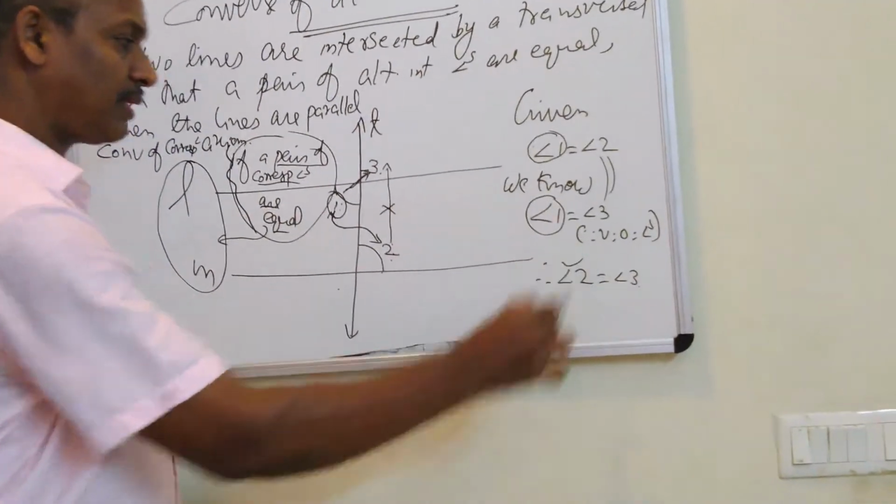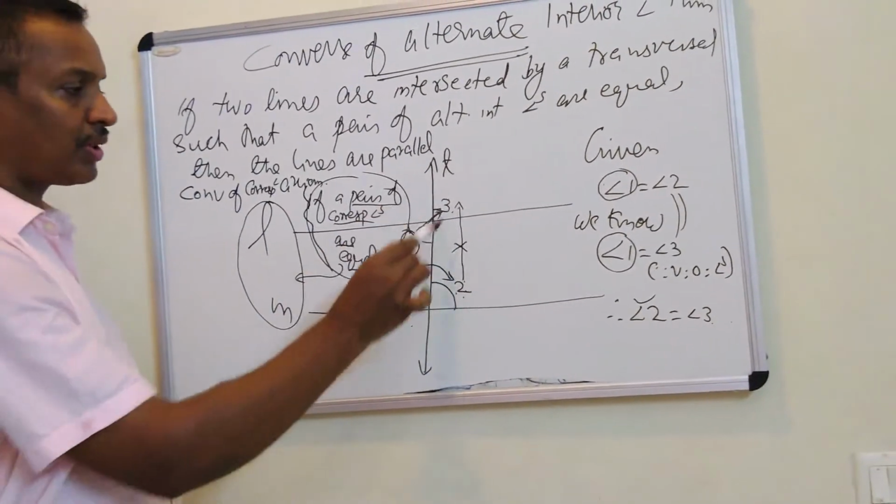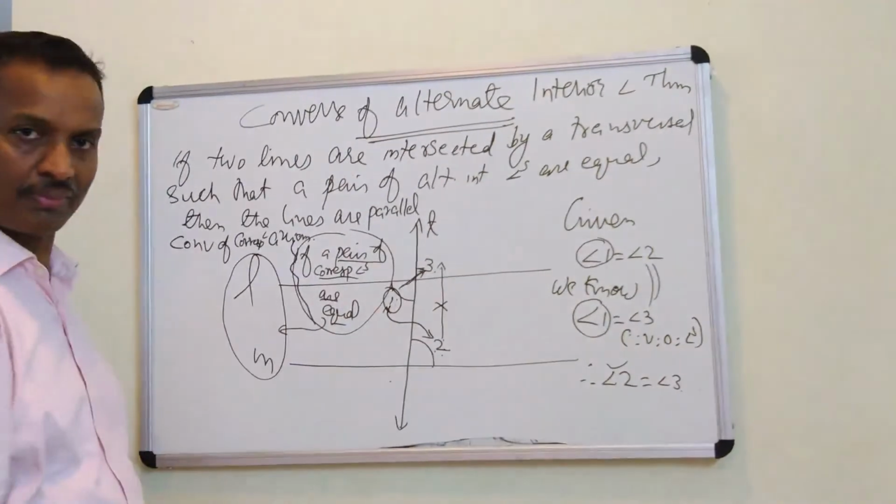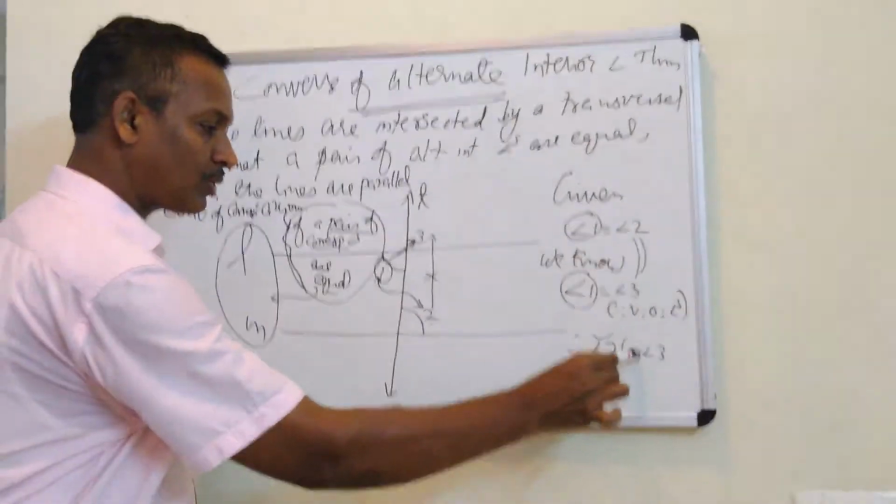After reaching this statement, 2 and 3, we know they are corresponding. That's why we took them. And right now we proved they are equal also.